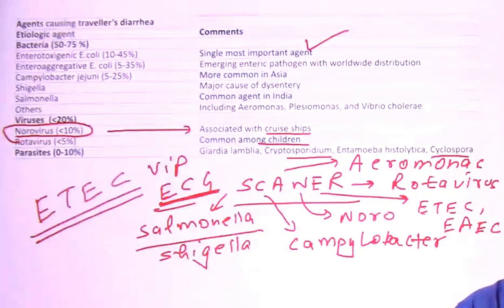In the ECG, they are the parasites. VI stands for Vibrio and P stands for Plesiomonas. And this A is Aeromonas. I suppose this particular thing helps you.